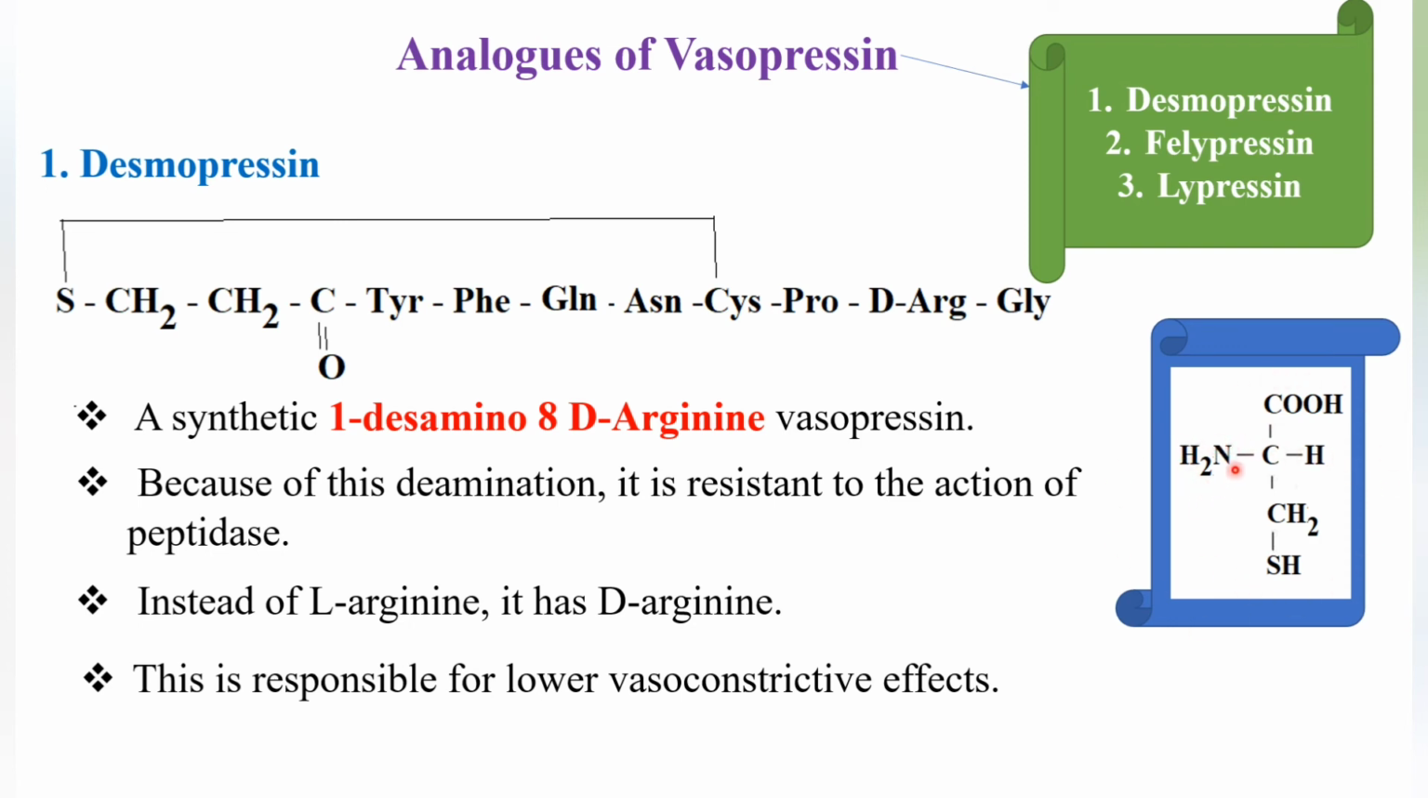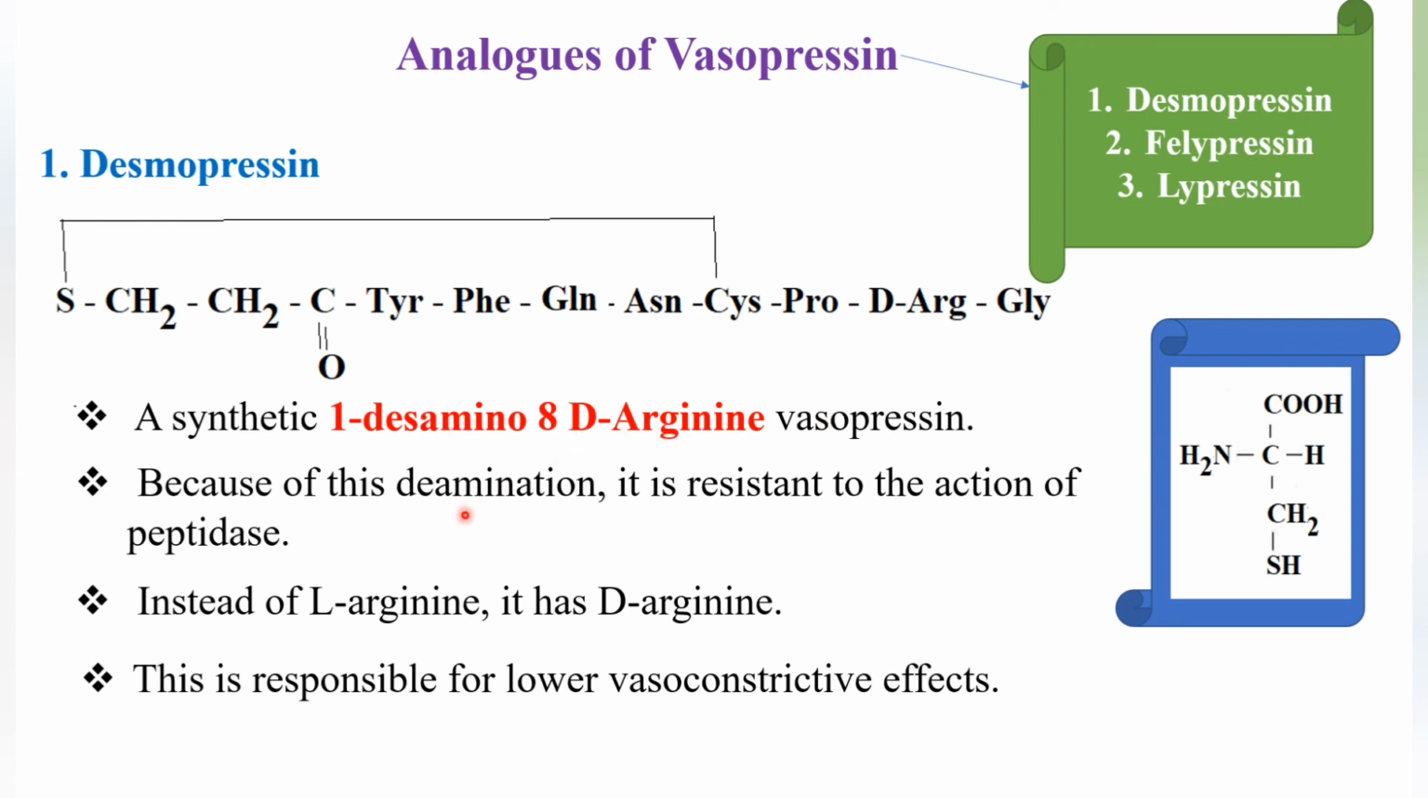Here the amino group of cysteine would be removed, and instead of that we'll have one more H. So what is there? SH, CH2, CH2, COOH. Here the H is replaced, and that's why these two S would be connected. So S, CH2, CH2, CO, forming a bond here. So here it does not have one amino group. That's why it is 1-desamino-8-D-arginine vasopressin.